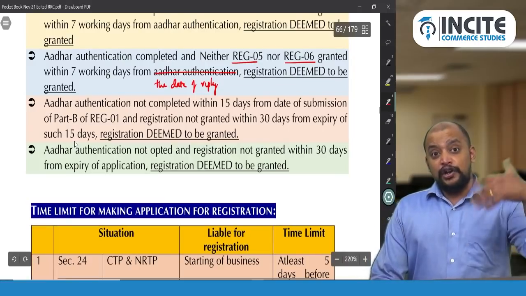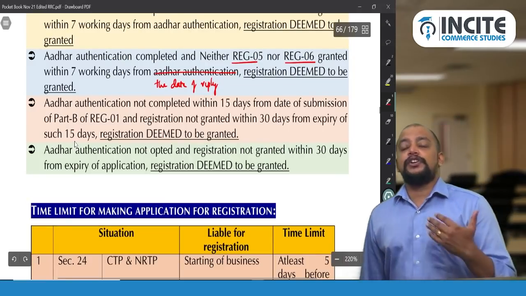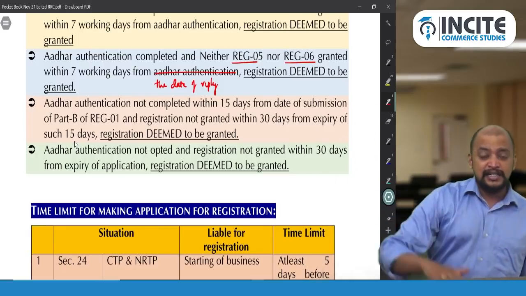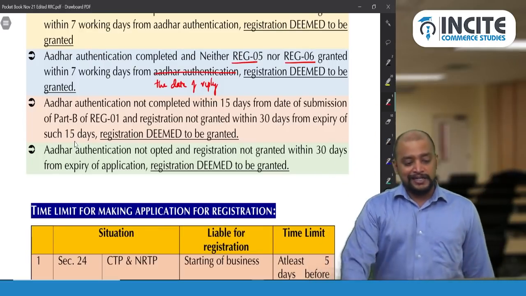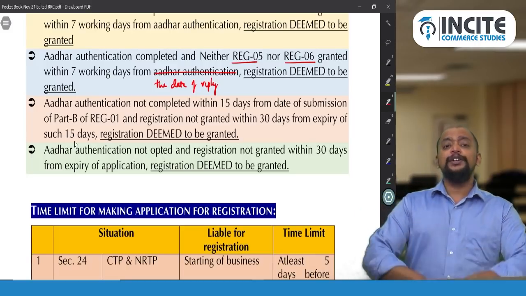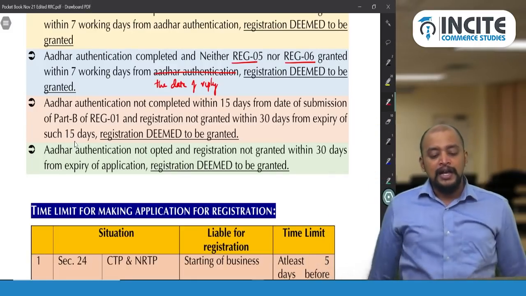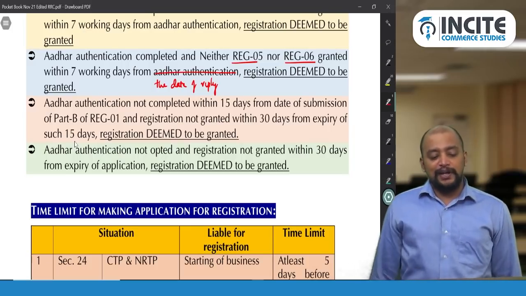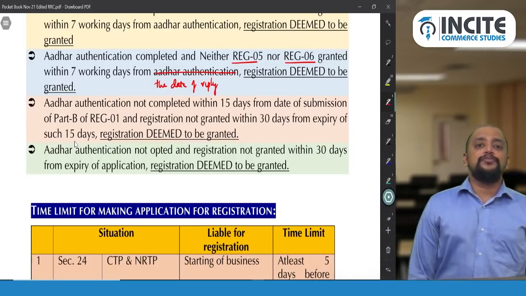Aadhaar authentication not completed within 15 days of submission of Part B of REG 1 and registration not granted within 30 days from expiry of such 15 days, then registration is deemed to have been granted. Last case, you did not opt for Aadhaar authentication at all and registration not granted within 30 days of application, then registration is deemed to have been granted.